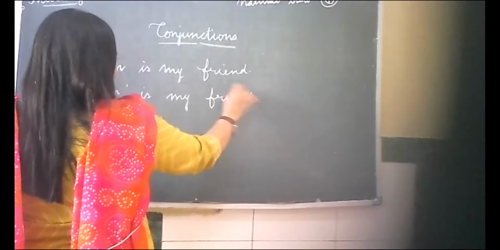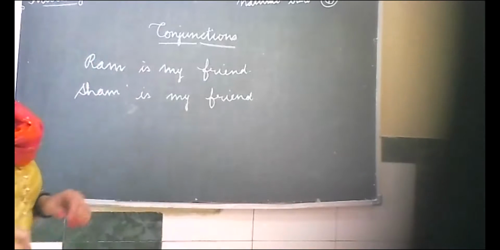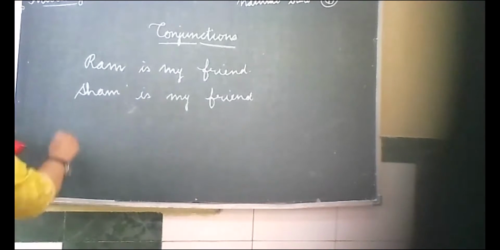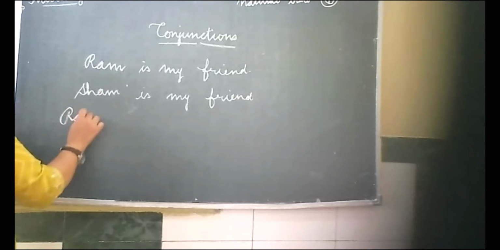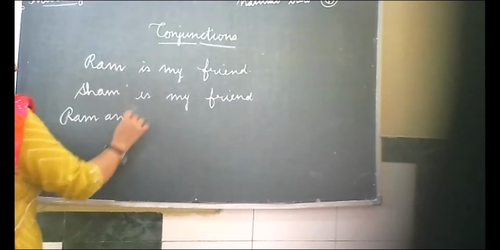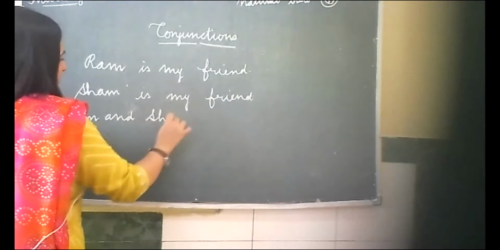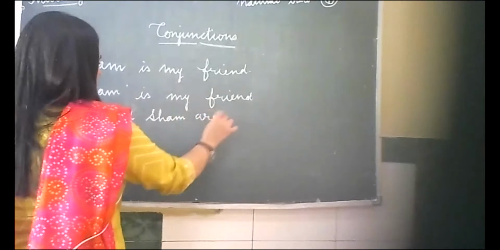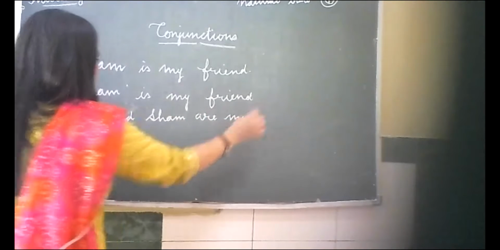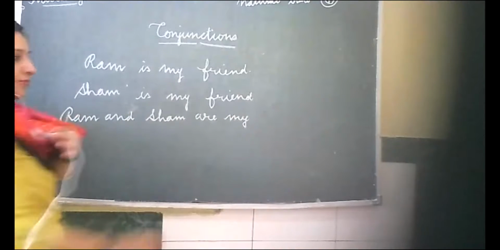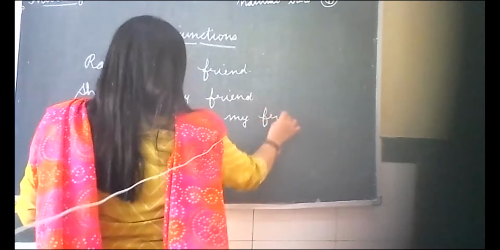Because you can see something is common. Ram is also my friend and Sham is also my friend. So they both are my friends. So how can I join this sentence? Can anyone tell me? Ma'am, Ram and Sham are my friends. Very good. Ram and Sham are my friends. So we have joined two sentences with the help of a word which is known as conjunction.